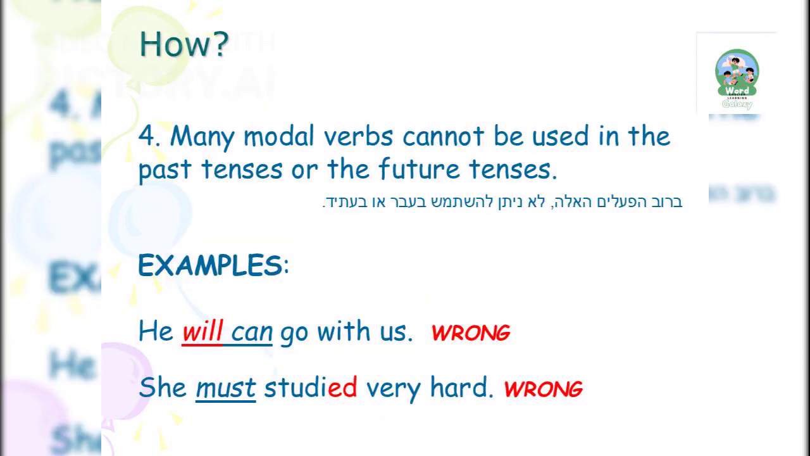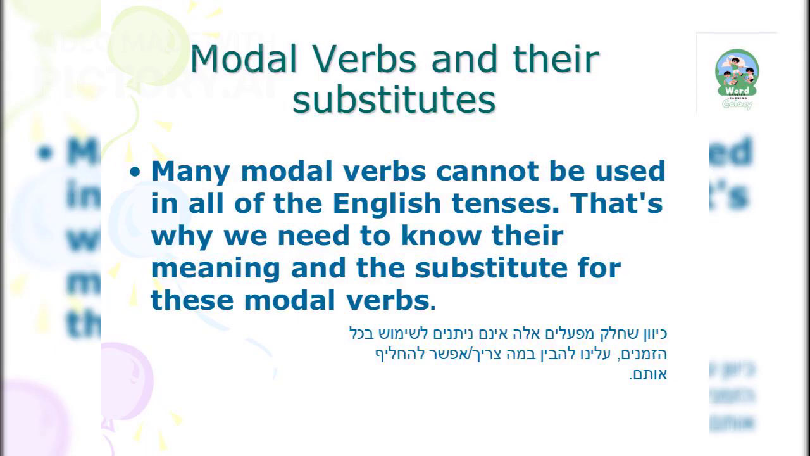Many modal verbs cannot be used in past or future tenses. For example, he will can go with us is incorrect. Since many modal verbs cannot be used in all tenses, understanding their meanings and substitutes is essential for effective communication.